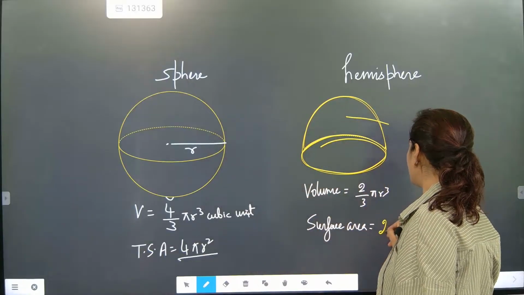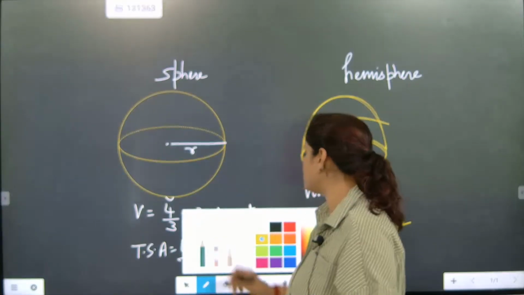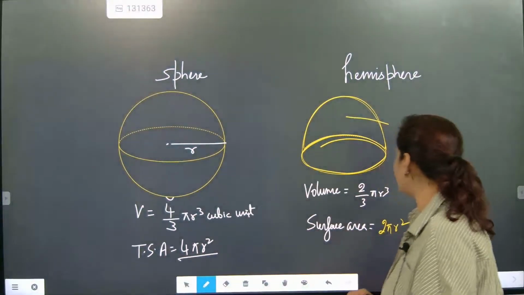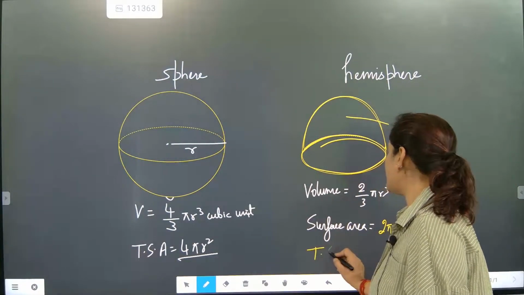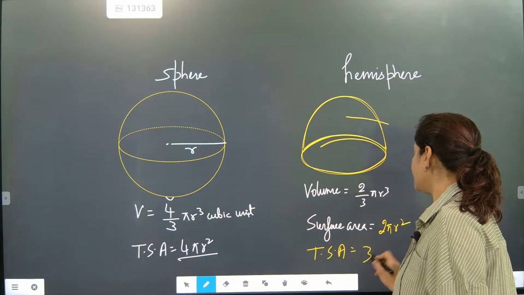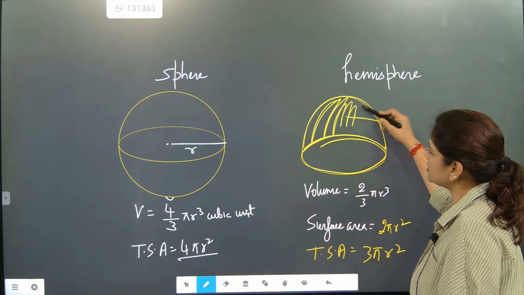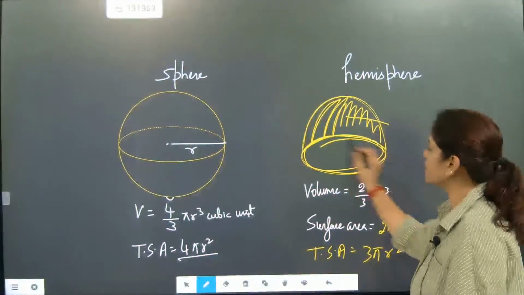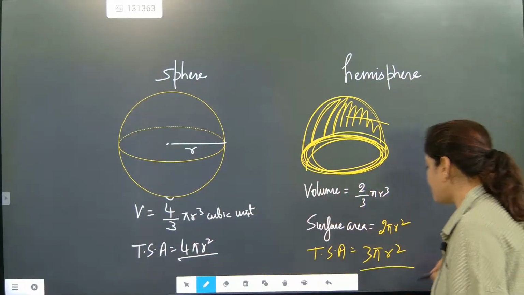It will become 2 pi r square. This is the surface area. But if somebody asks you the total surface area, then it will become 3 pi r square. Because 2 pi r square is this curved region and pi r square is the base. Pi r square is the base, so in total it will become 3 pi r square.